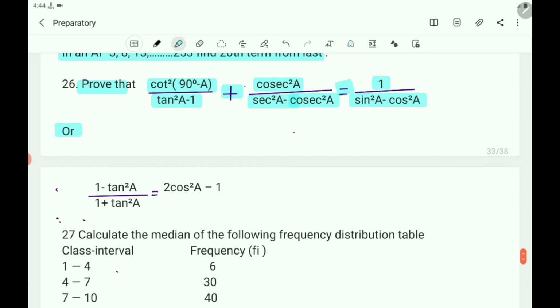Or question is there. What is that or question? 1 minus tan square A divided by 1 plus tan square A equals cos square A minus 1.